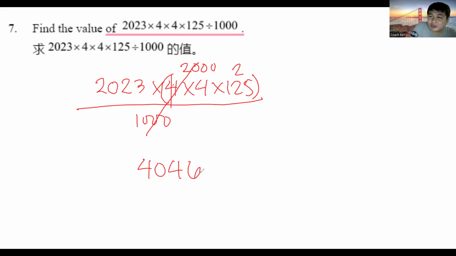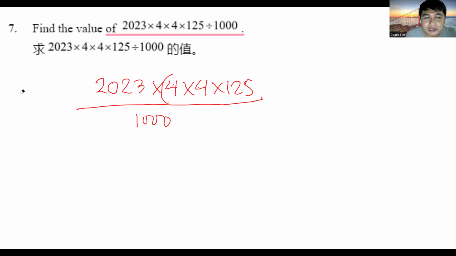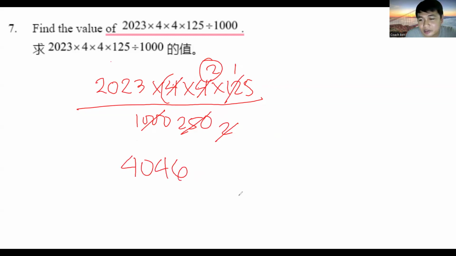So this is also why I want you guys to start practicing how to use the cancellation method, because it makes the multiplication process a lot easier. If you can't multiply 4 by 4 by 125 in your head, you can also do them individually first. So for example, what is 1,000 divided by 4? This is 250. This is 1 over 2, 2, 1. So you're still left with times 2. 2023 times 2 is 4,046. Okay?